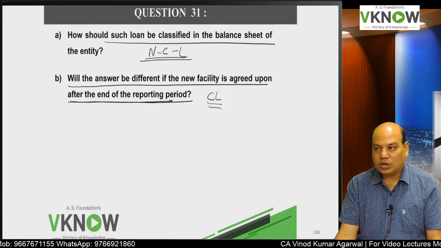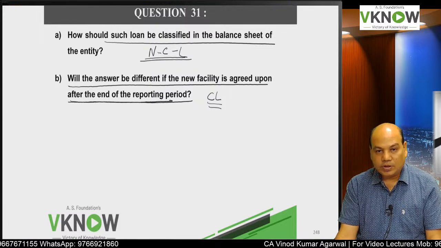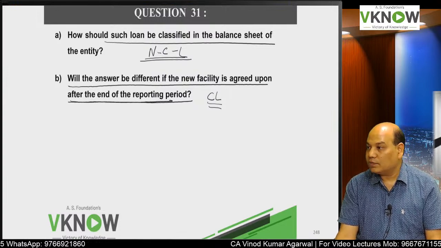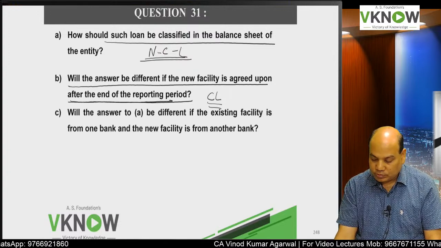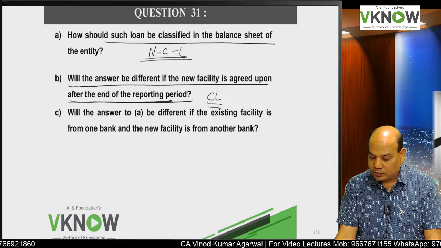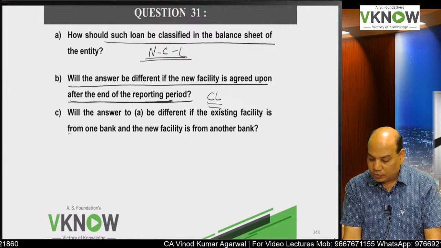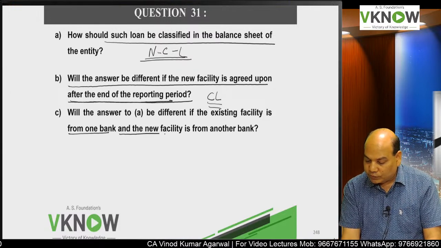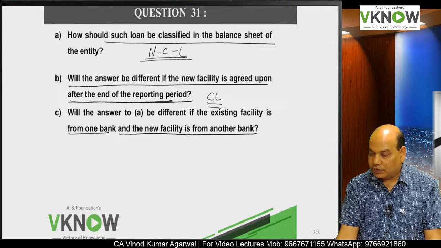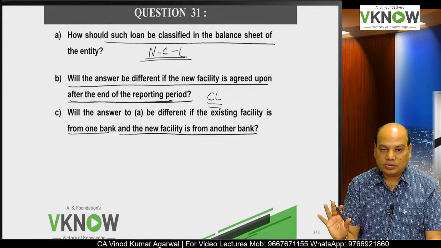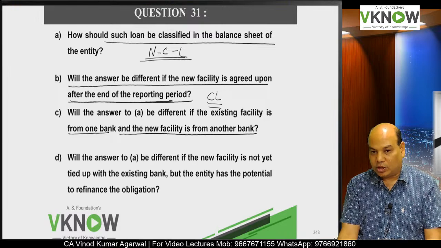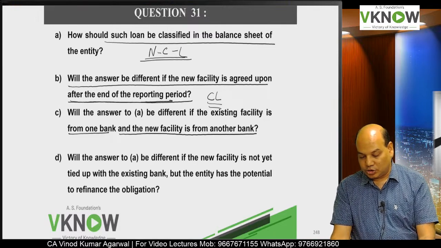See the situation on the reporting date, except in case of breach which got rectified before the financial statement was approved. That is an exception they have made. Will the answer to A be different if the existing facilities are from one bank and the new facilities from another bank? So existing facility will become current liability. New facility will be current or non-current as the case may be, depending upon the terms and conditions.